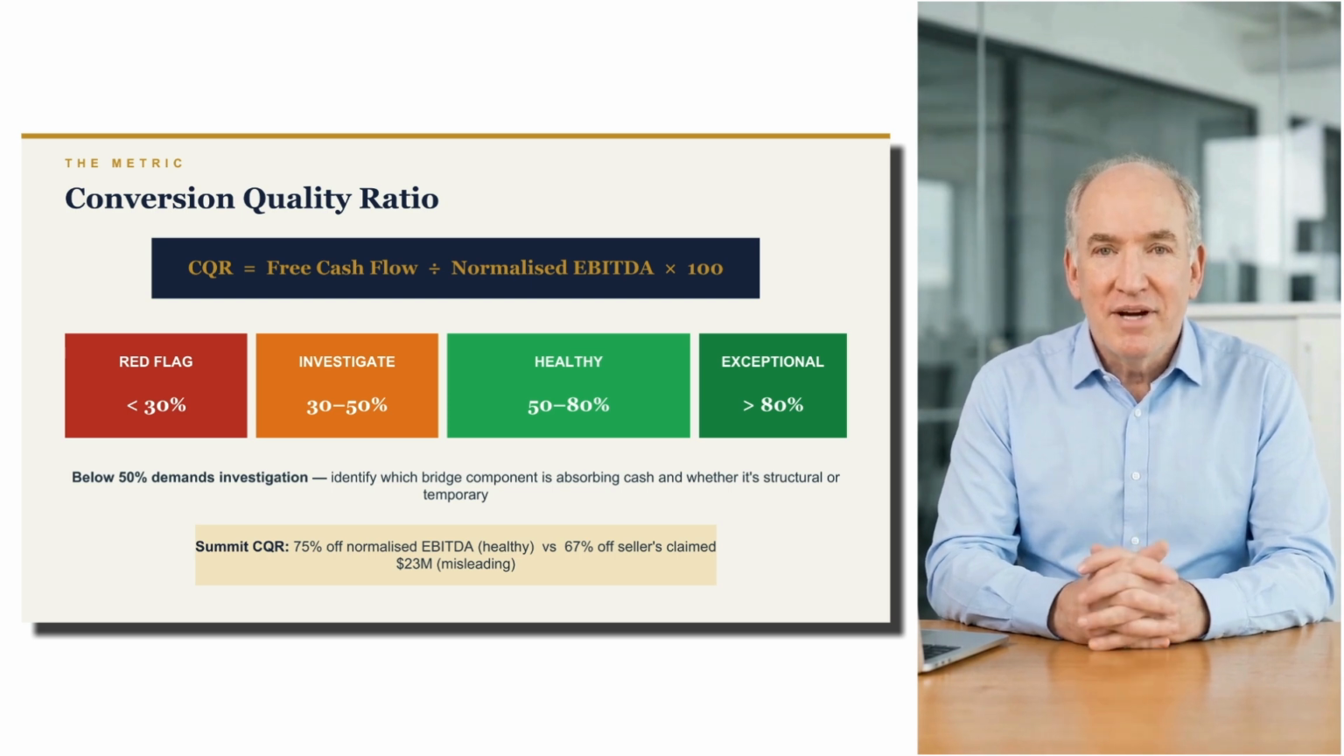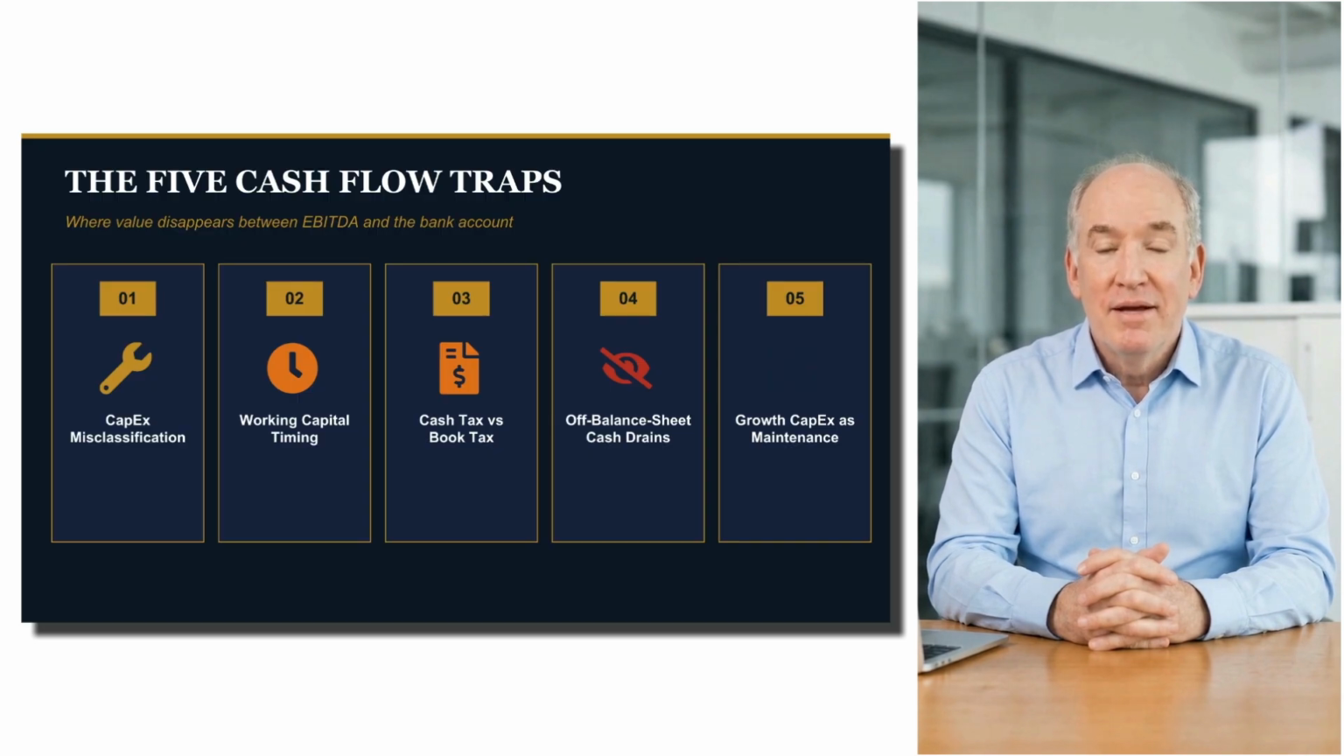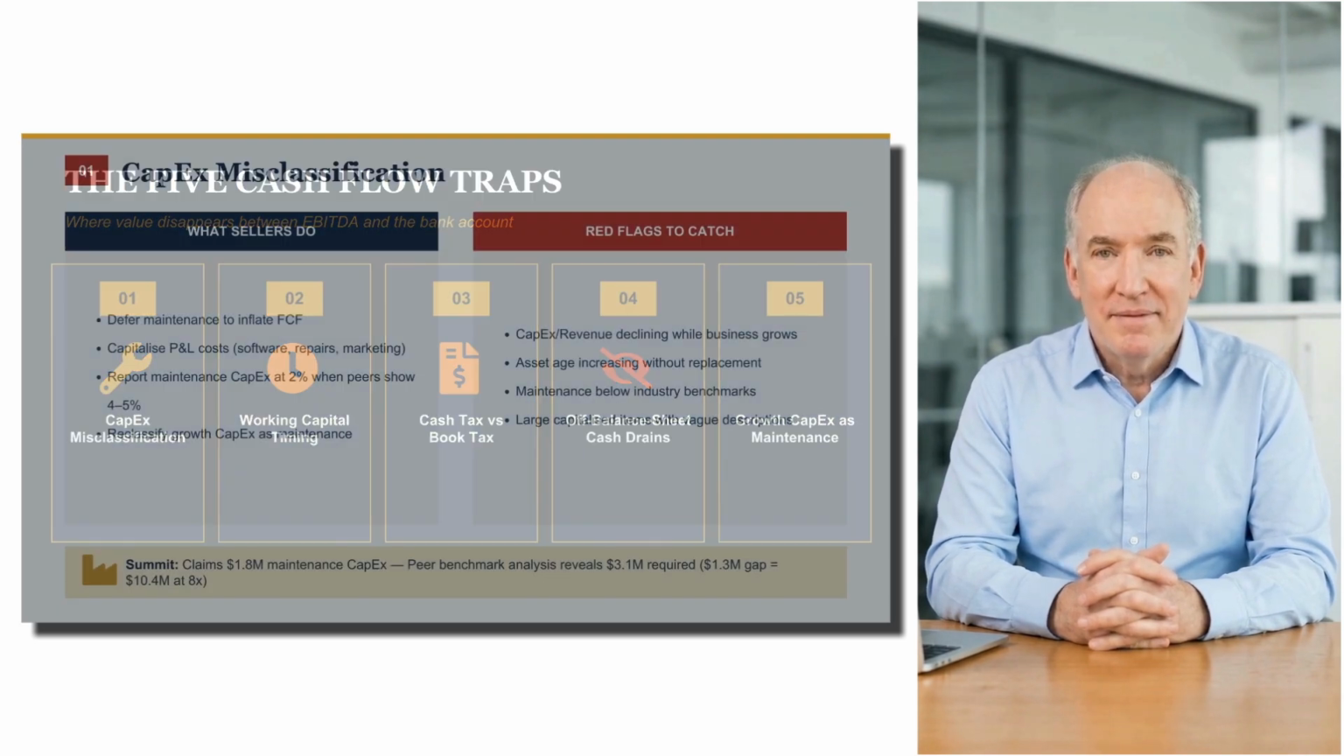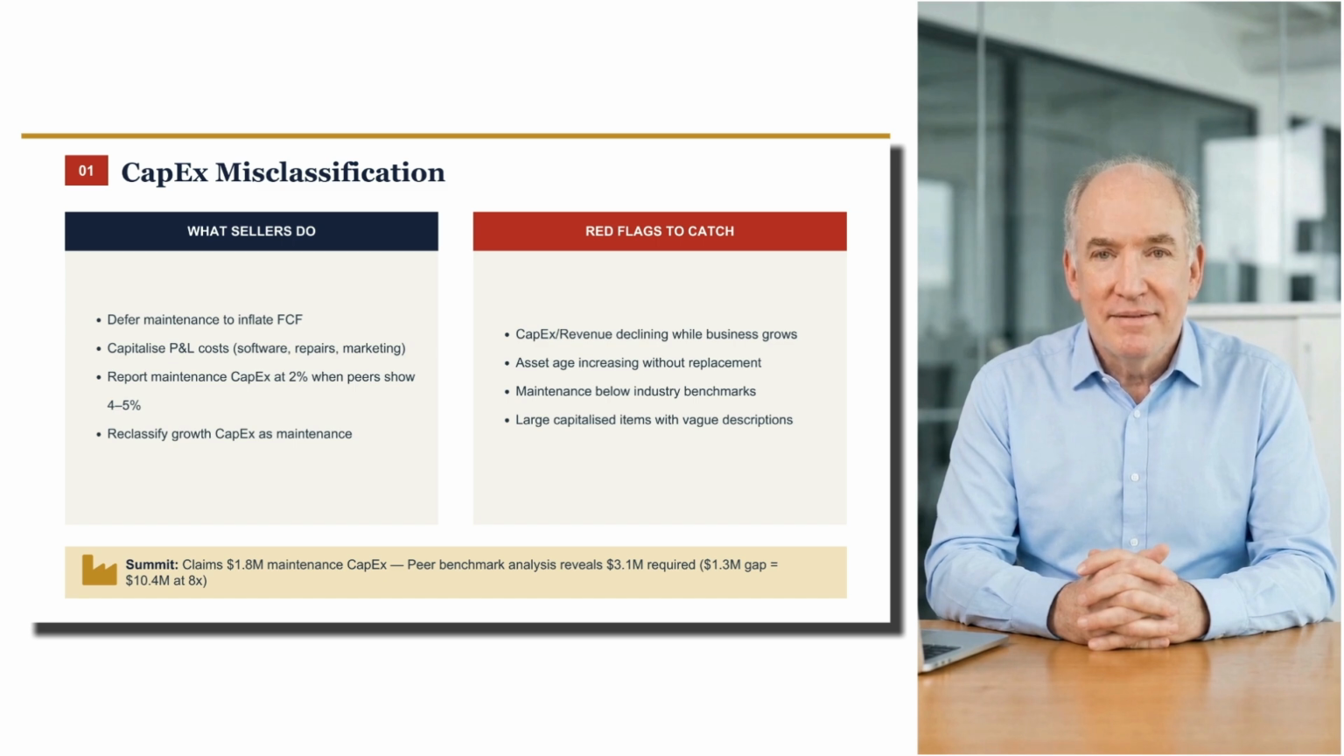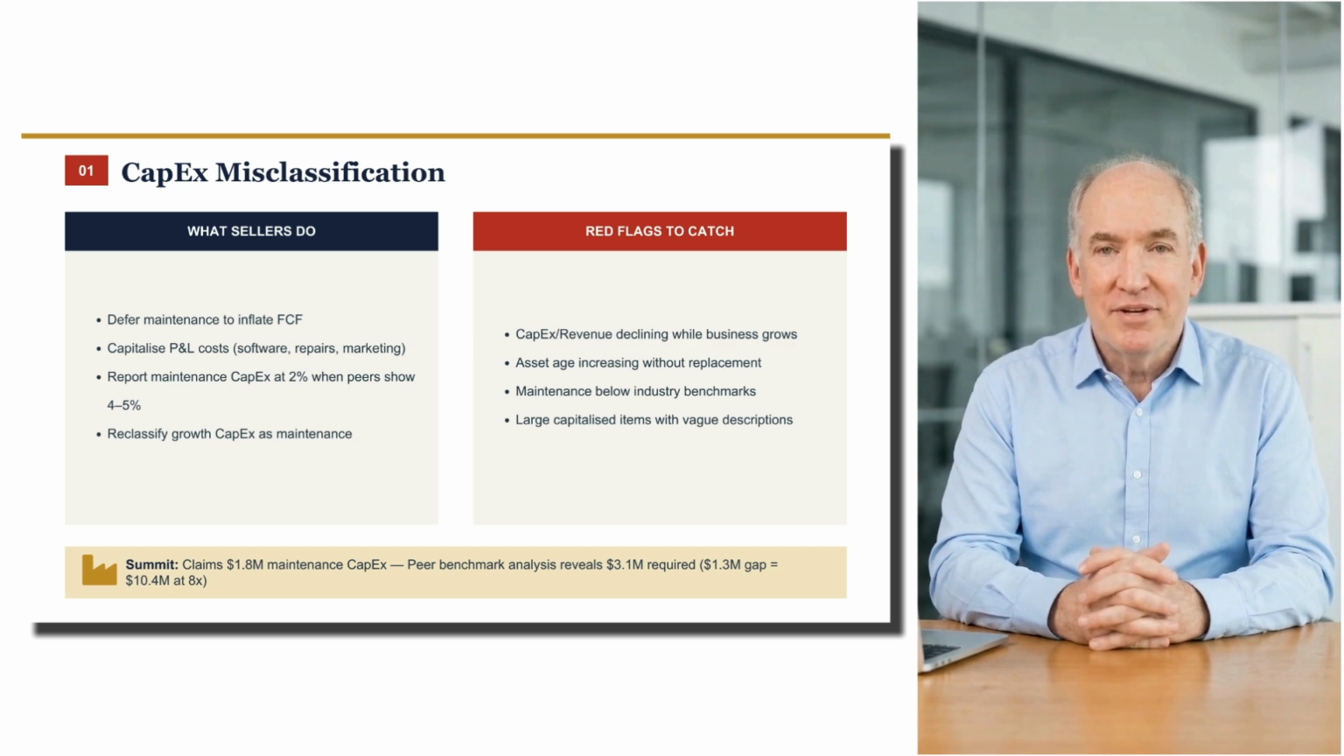Now let's look at the 5 traps that destroy cash flow quality in M&A targets. These are the places where those $5 million can disappear. Trap 1. Capital expenditure misclassification. The seller tells you their maintenance CapEx is 2% of revenue. Industry benchmarks say 4 to 5%. What's happening? They've been deferring maintenance to inflate free cash flow ahead of the sale. Or they've been capitalizing costs that should flow through the P&L, software development, routine repairs, even marketing spend. Ask yourself, has CapEx as a percentage of revenue declined in the last 2 years while the business grew?